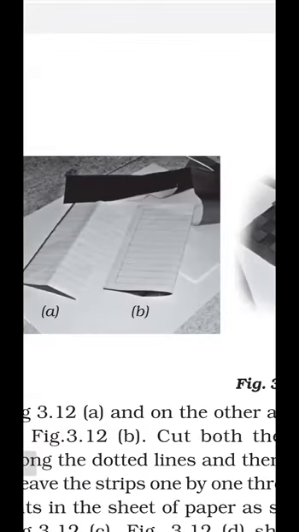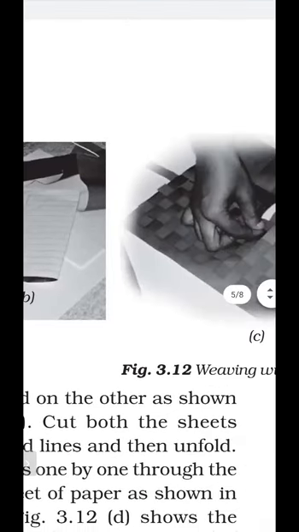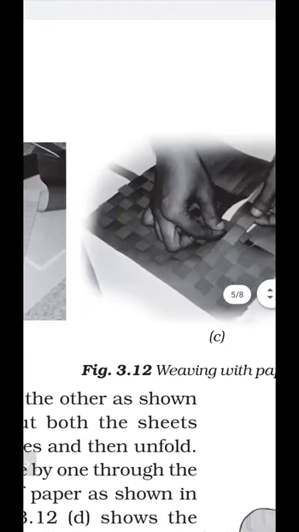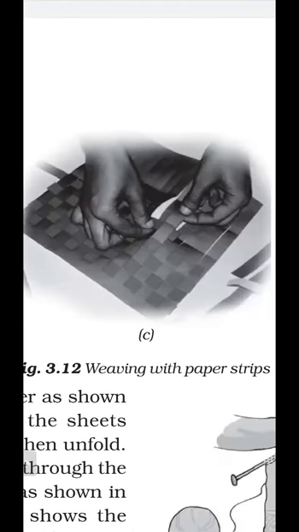In the next figure, figure C, we insert one into another, and then in this figure, finally the sheet is obtained.